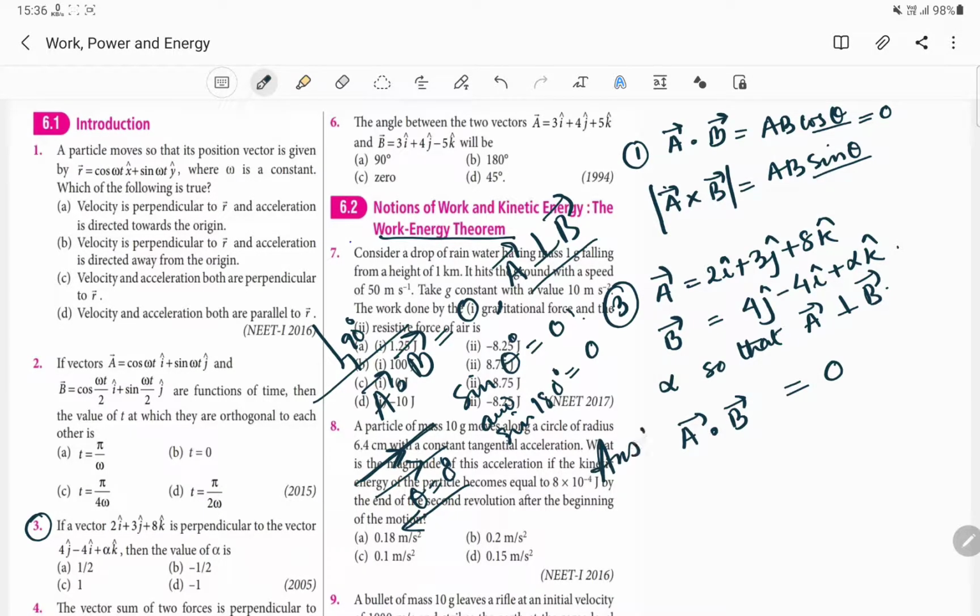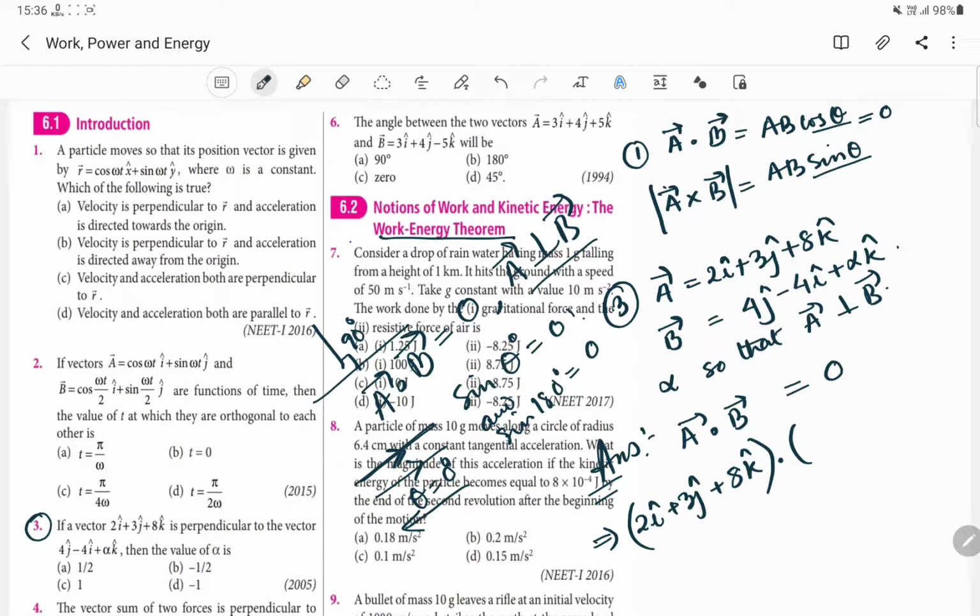So our answer will start from here, and we do know that for the dot product we will be multiplying the respective components. Respective component means i component with i component, j component with j component. And here for this a vector, it is 2 i cap plus 3 j cap plus 8 k cap, dot product. And here you should be very careful.